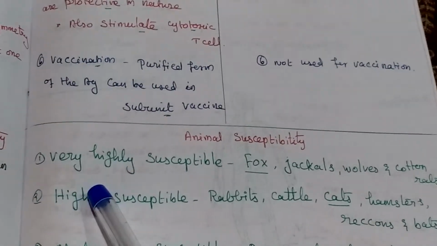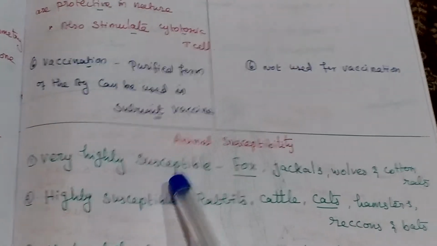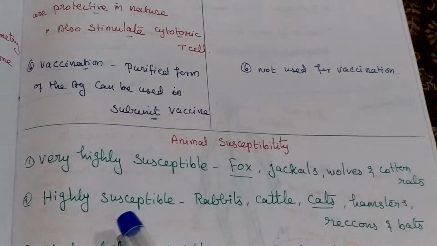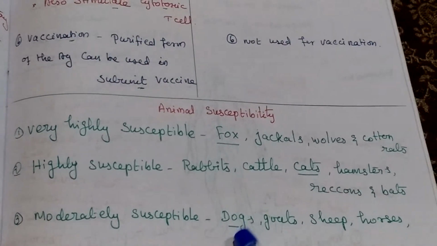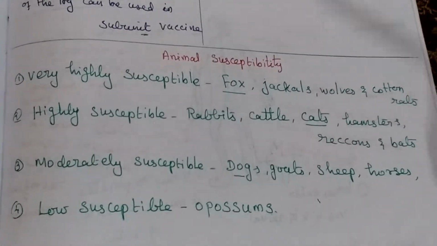Then animal susceptibility: very highly susceptible animal is the fox, highly susceptible is the cat, moderate is the dog. It is the dog that mostly infects humans.